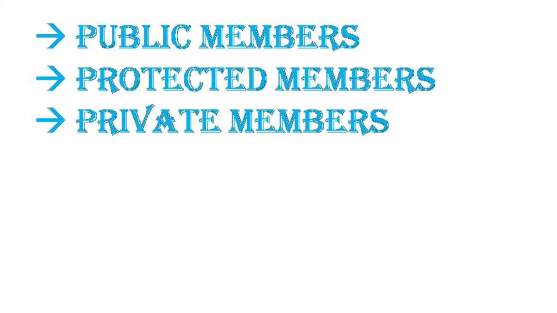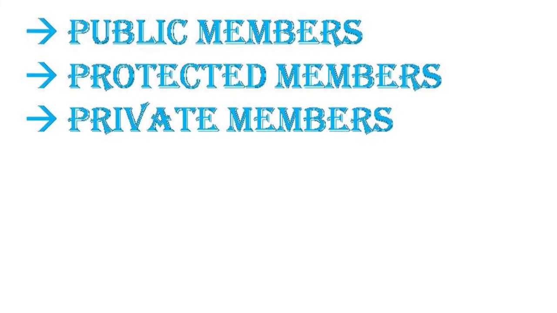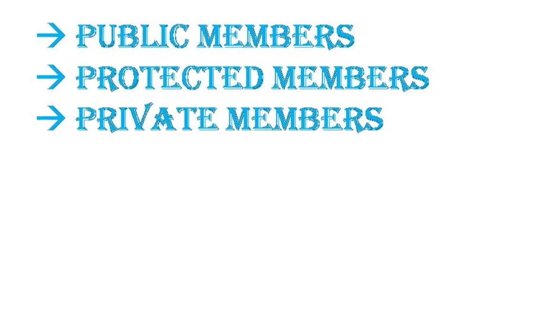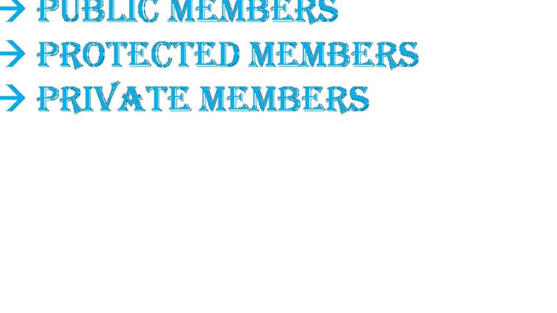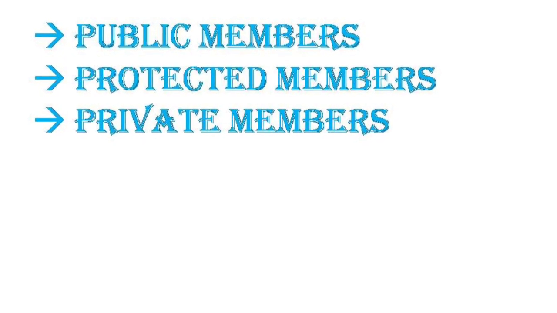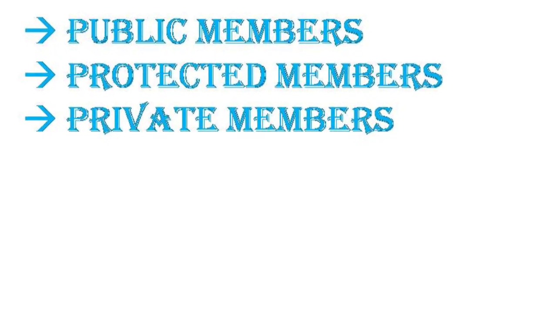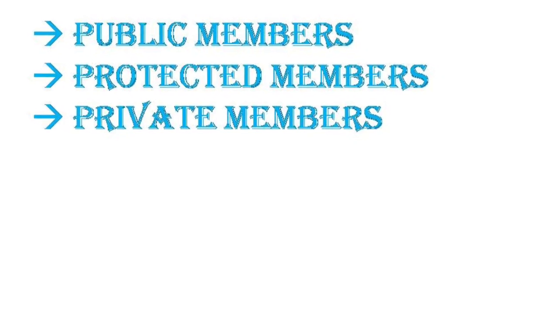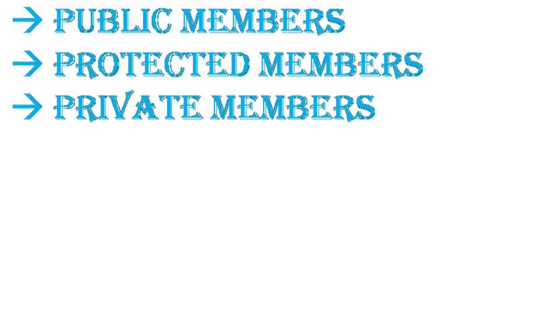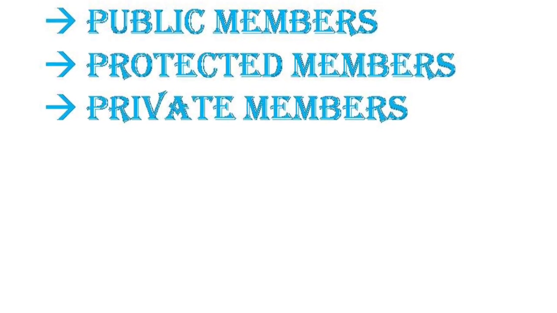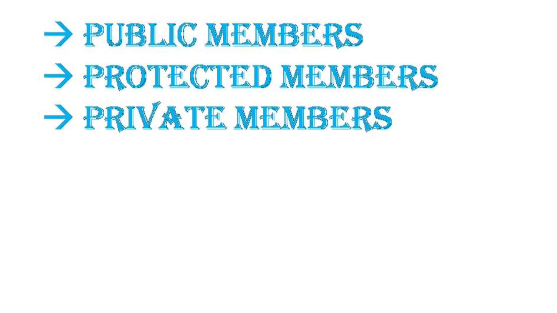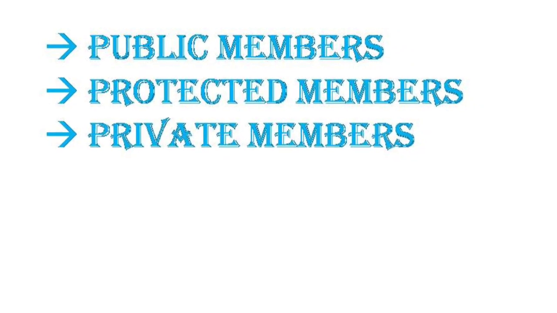Now, access control can be done by three kinds of members. A public member can be accessed from outside the class. A protected member of a class is accessible from within the class and is available to its subclasses. Private members of a class are denied access from outside the class.